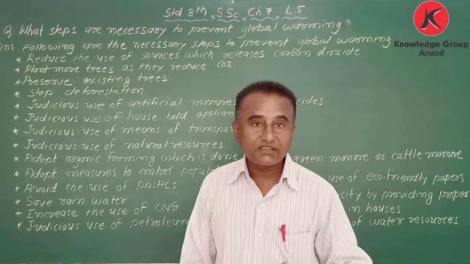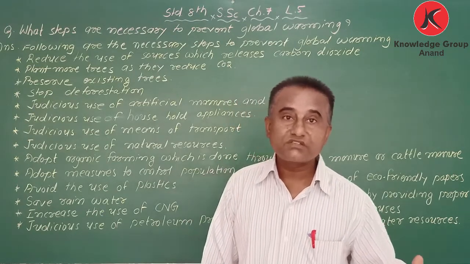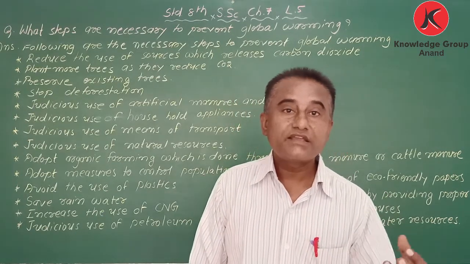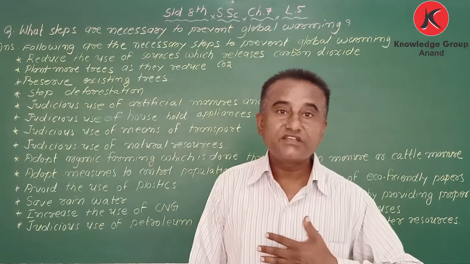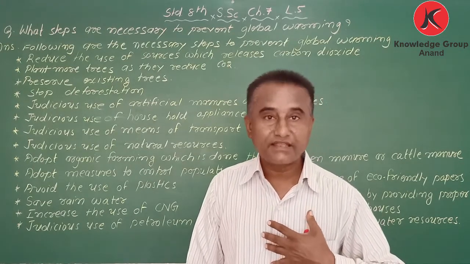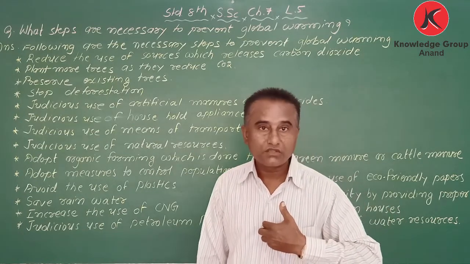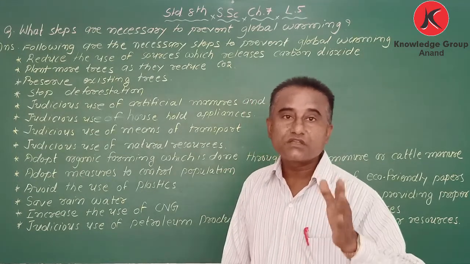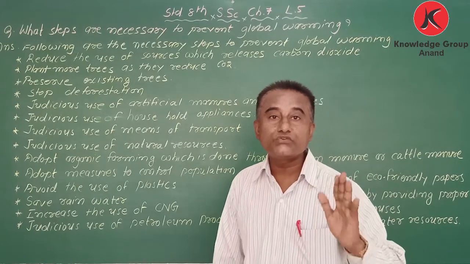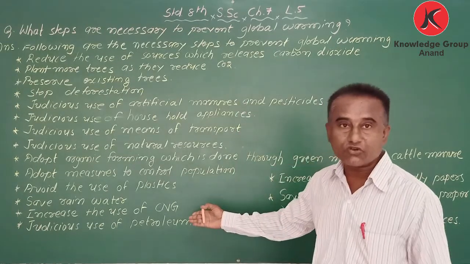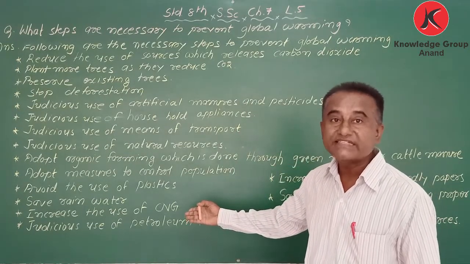And my dear students, when they use kerosene or some other fuels, it gives more smoke, and we cannot breathe in that smoke. It affects our lungs also. That's why we have to use fuel which is pollution free, like CNG. Instead of petrol and diesel, we have to use CNG.